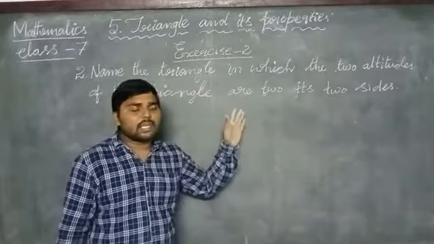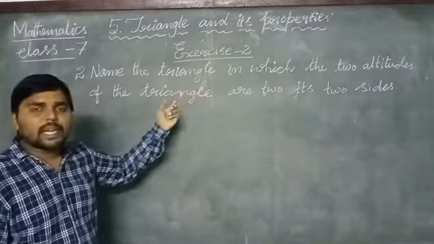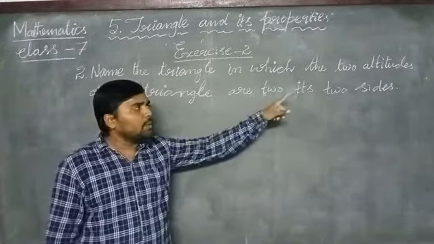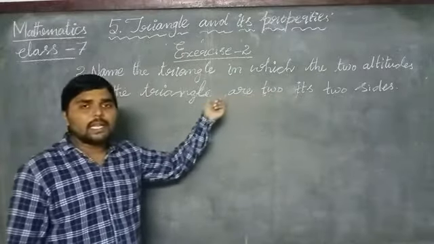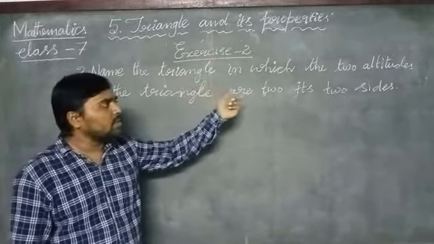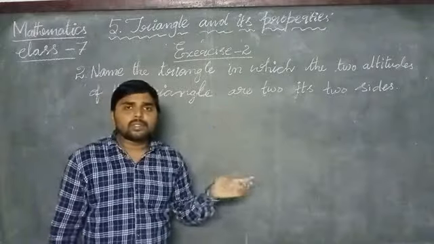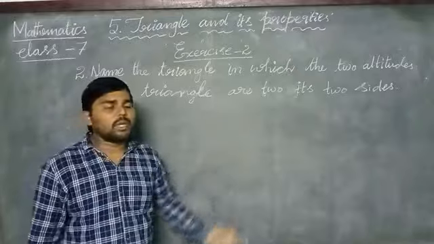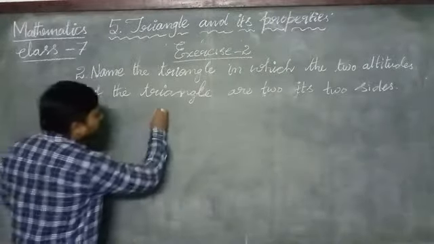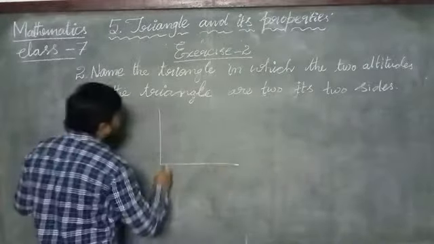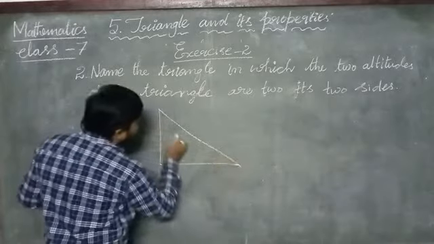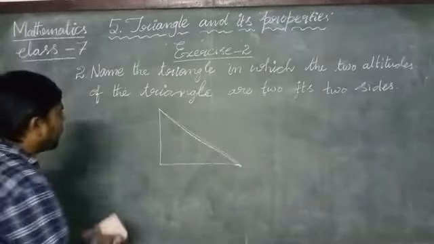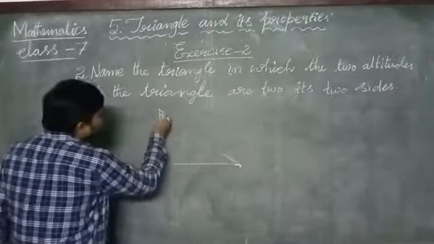Here, a triangle has three altitudes, but they have given two altitudes, and those two altitudes become sides of the triangle. In which type of triangle is it possible? Suppose you see the right angle triangle, in this triangle it is possible. Let us see an explanation for that.